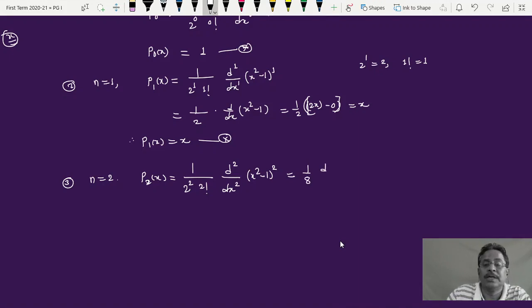Now this is d by dx of, in the bracket, its first differential. d square upon dx square is d by dx of d by dx of, so getting the differential of this, I'll get 2 into the bracket x square minus 1 raised to 1, multiplied by the differential of x square, which is twice x.